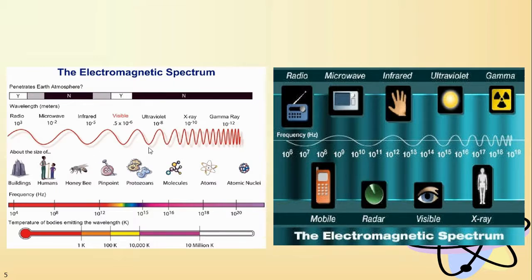Your ultraviolet is kind of in between a protozoa and molecules. Your X-rays, this is why they're so powerful, they penetrate down to the molecule level. And your gamma rays, your wavelengths are looking at the size of an atom or atomic nuclei. So they're very, very small. The broader your wavelength, or the longer your wavelength, the smaller your frequency, because you see less of them. As opposed to over here in the gamma rays, they are very, very sharp. So you're going to see more of them.